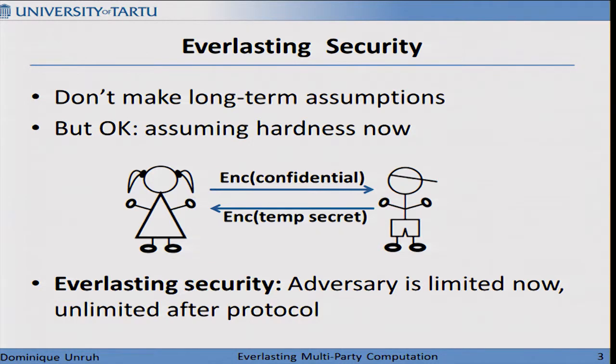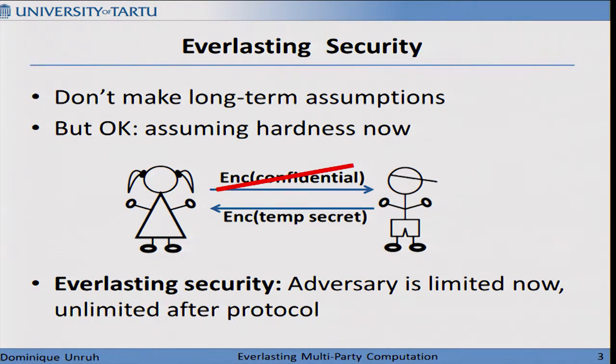So what would this mean? Well, look at the typical protocol where Alice and Bob are exchanging data. Some of the data may be an encryption or somehow differently dependent on some confidential information, and other messages may depend on some temporary secrets that are perhaps only needed to make sure that Alice and Bob perform the right steps in the protocol. And everlasting security essentially requires us not to send anything like this. Never send anything from which an unlimited adversary can decrypt the secret.